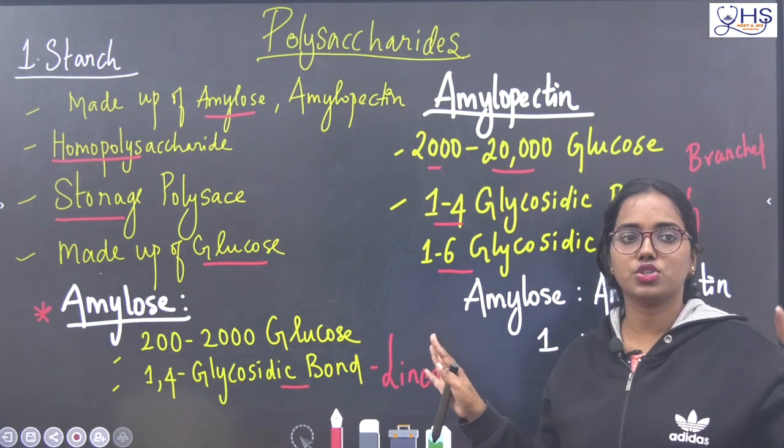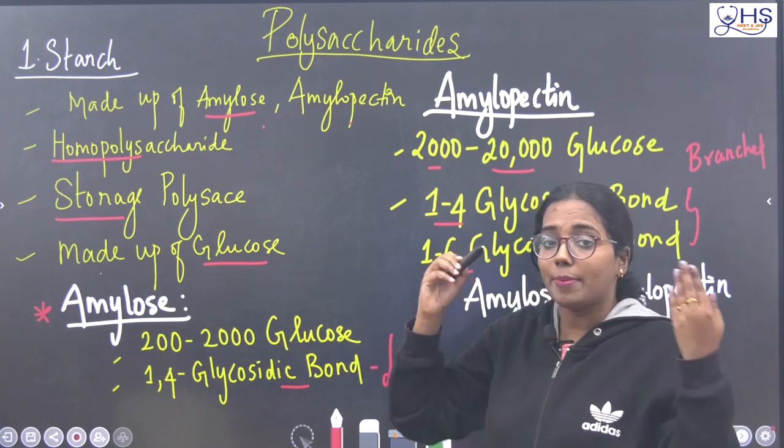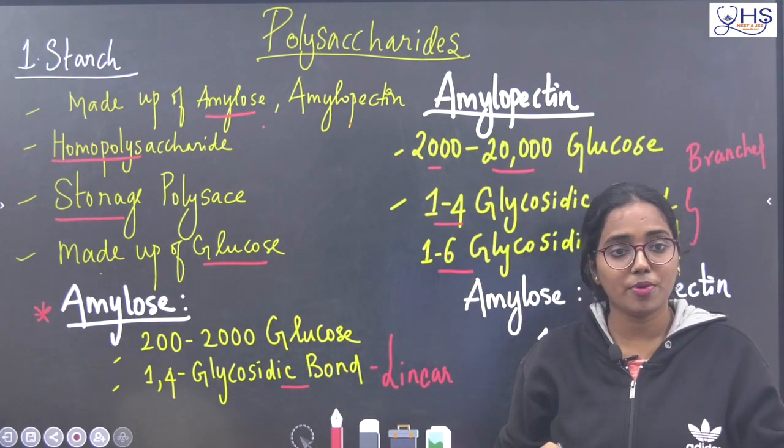The take-home points are: starch is made up of amylose and amylopectin, which in turn are made up of glucose.